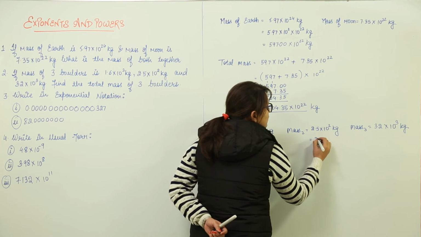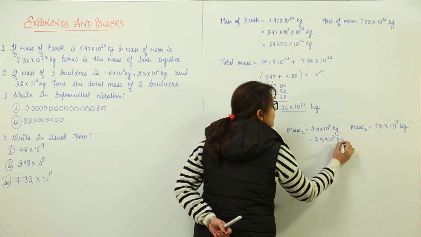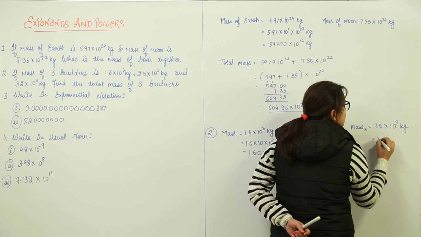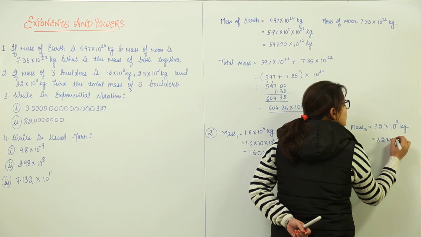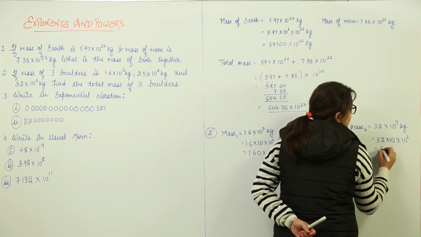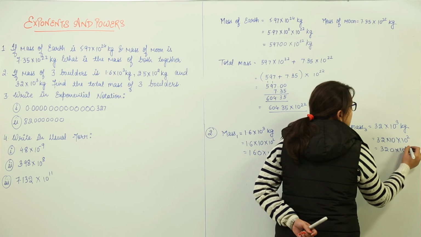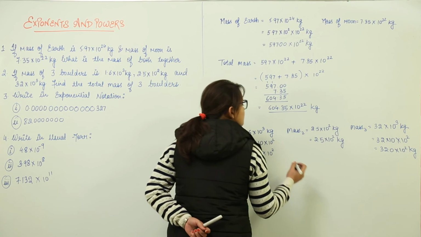Here we get the same one because we don't have to convert its powers, and here also we will be converting it the same way. That is 3.2 into 10 into 10 raised to power 2. What do we get? 32. So, we get 32 into 10 raised to power 2.